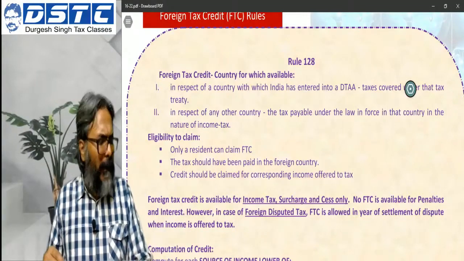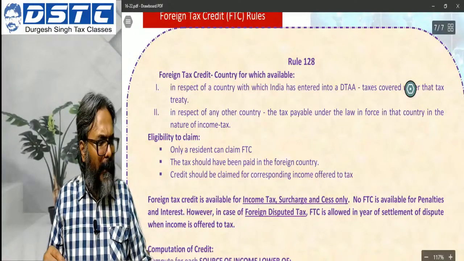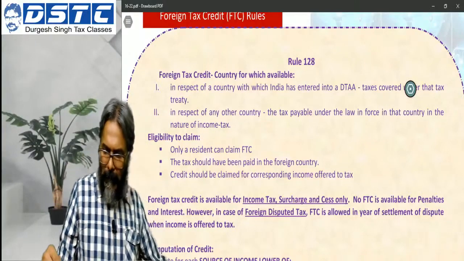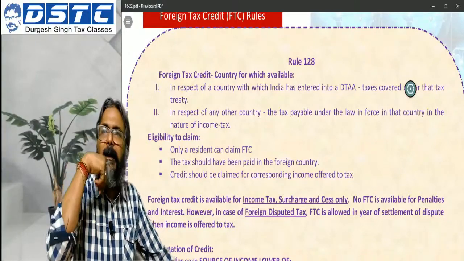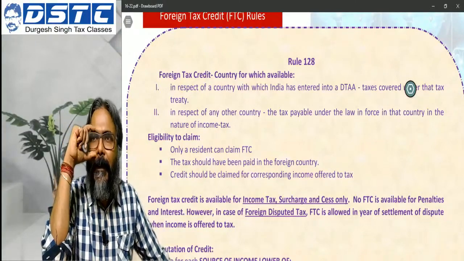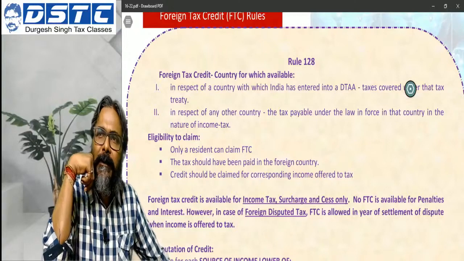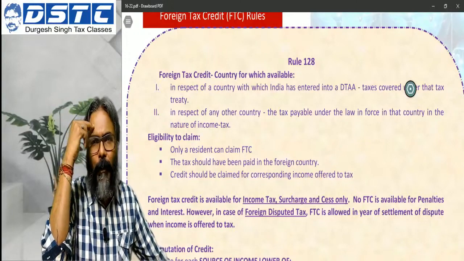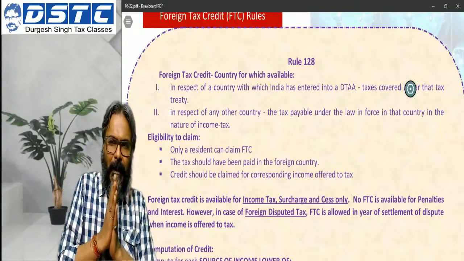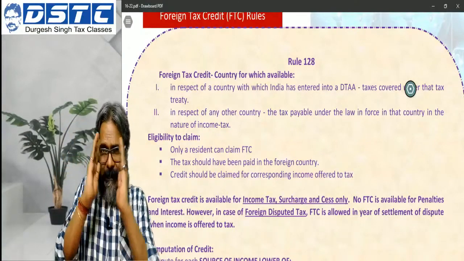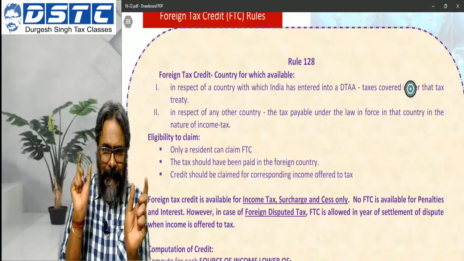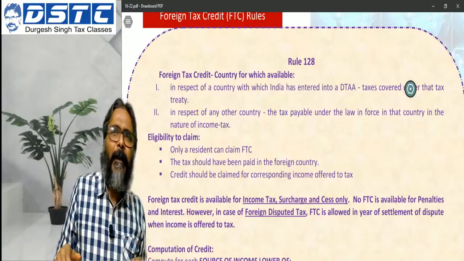Here students, rule number 128, foreign tax credit. Now, in the context of the foreign tax credit, please pay attention to this particular proposition. So what happens, students, is like this. First of all, please try to understand the entire concept of double taxation, which I'll give to you from two case studies. I'll take first the case study number 1.